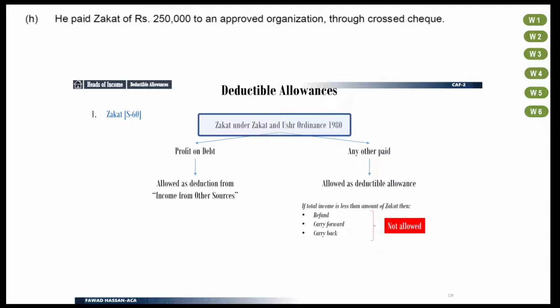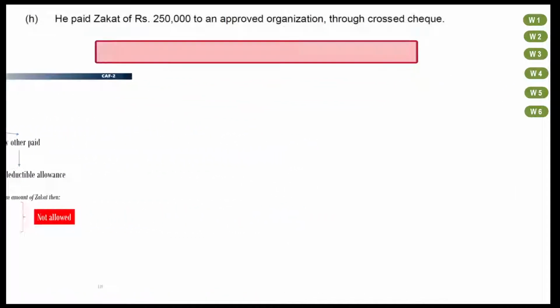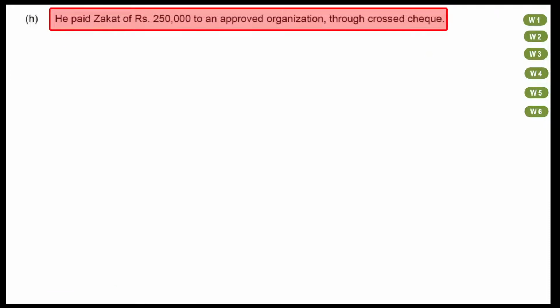This ordinance requires Zakat deduction on deposit accounts, dividends, and some other investments. No need to go into further detail of this. Just remember that Zakat on deposit account profit and dividends will be Zakat under Zakat and Usher Ordinance. No other Zakat is eligible for deductible allowance. So this information about Zakat shall have no tax benefit and cannot be deducted as deductible allowance.